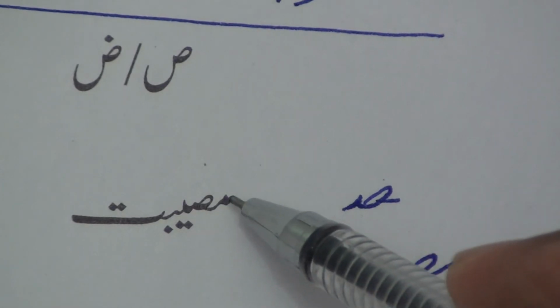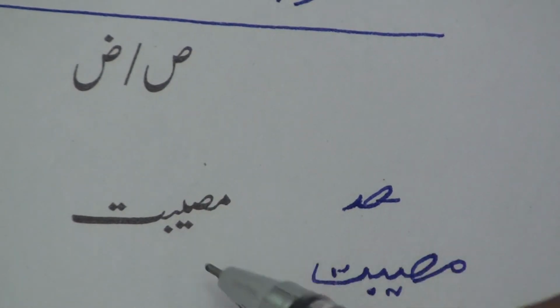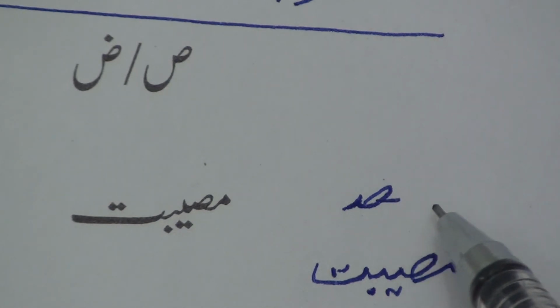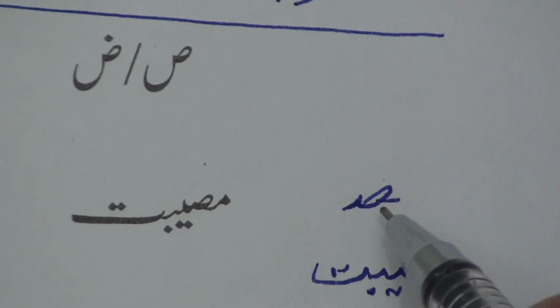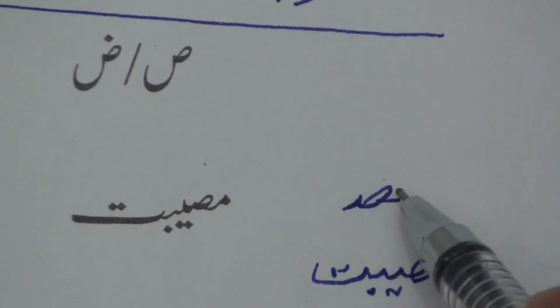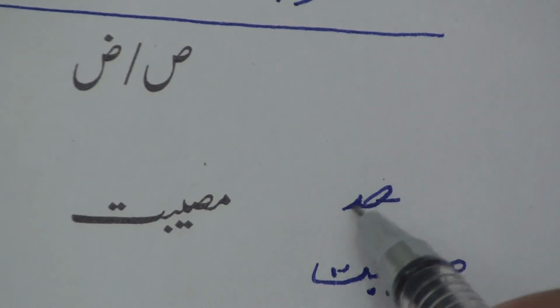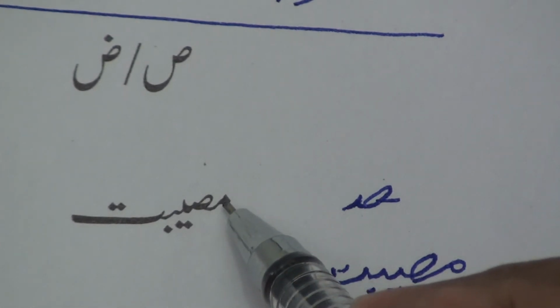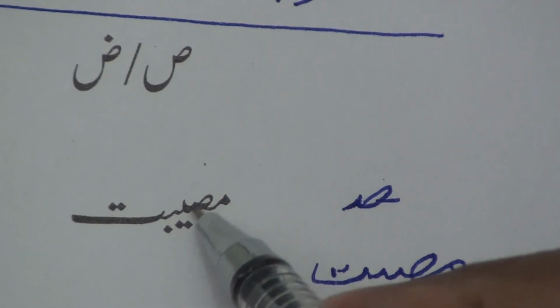This is Mim, this is Swad, and then this is Ye. This is the shape of Swad when it comes between a word. The first letter is joined here, and the letter after Swad is joined here. Mim is joined here, and Ye is joined here. Musibat.